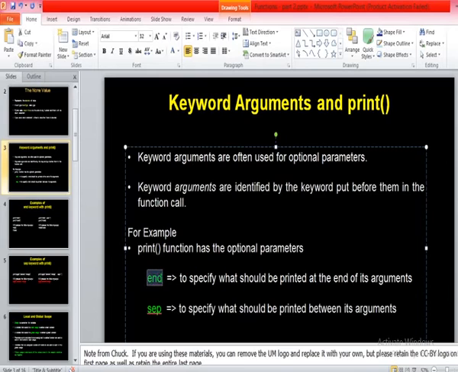Basically there are two keyword arguments for the print function. One is called end, another one is called sep. So what is end there? It specifies what should be printed at the end of its arguments. We'll see it with an example so that you can understand better.